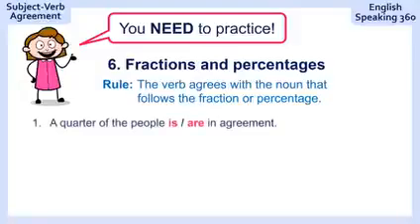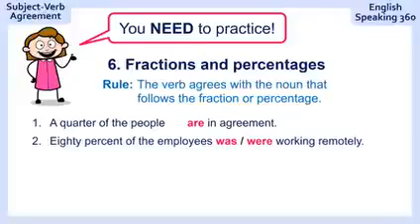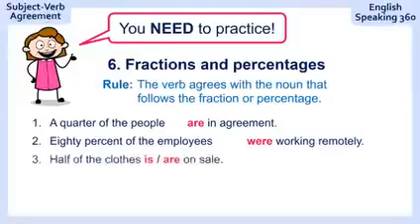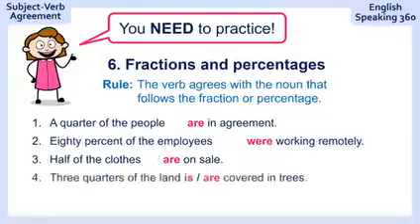A quarter of the people in agreement. And the answer is a quarter of the people are in agreement because the people are in agreement. Number 2, 80% of the employees working remotely. 80% of the employees were working remotely. Employees. Half of the clothes on sale. Half of the clothes are on sale.